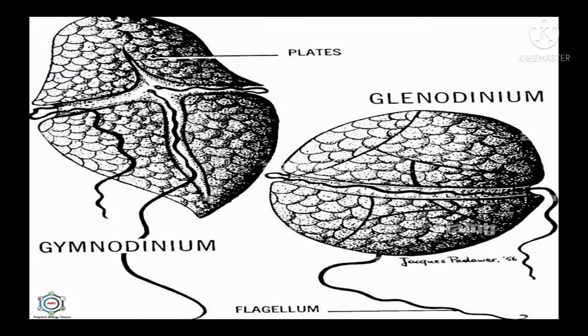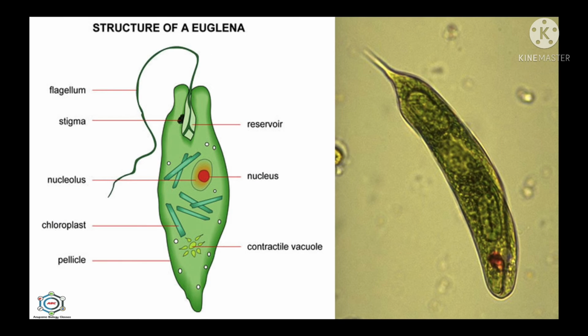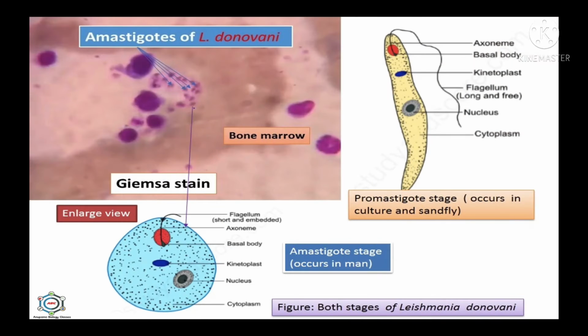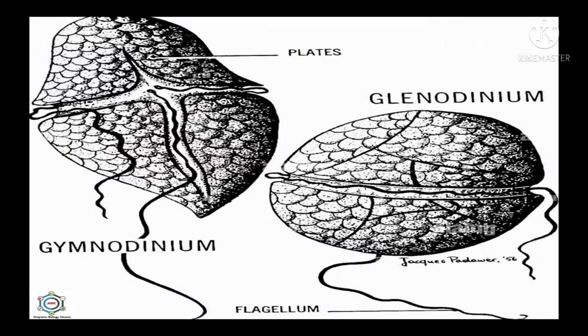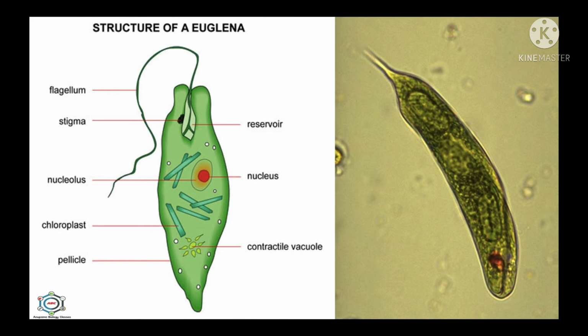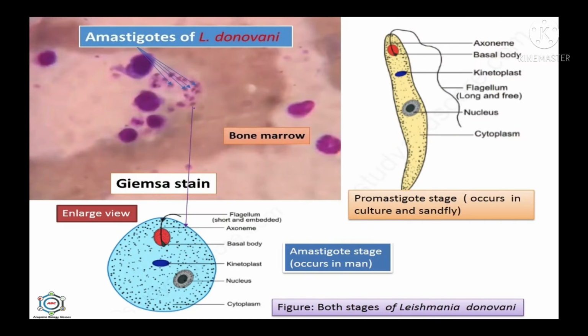Locomotion by flagella occurs in dinoflagellates like Gymnodinium, euglenoids like Euglena, and zooflagellates like Leishmania. So there are three groups where you can see locomotion by flagella: dinoflagellates, euglenoids, and zooflagellates.